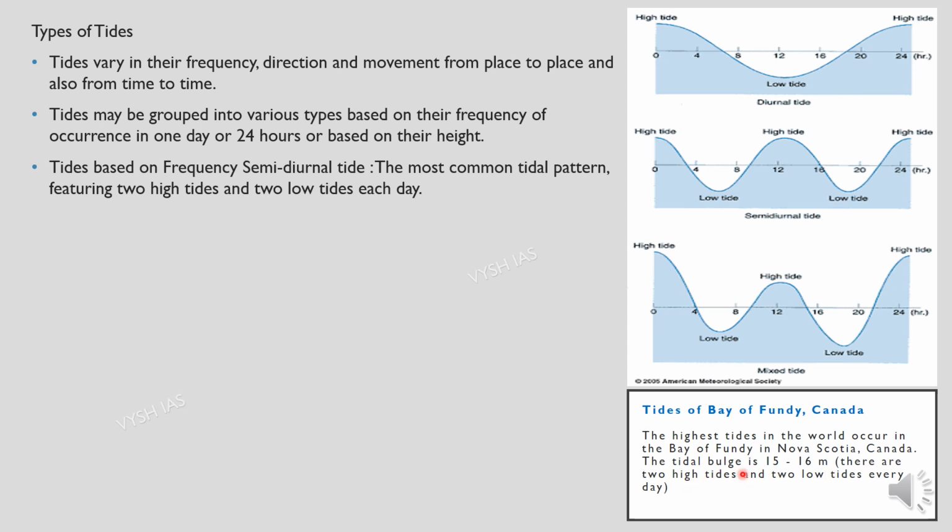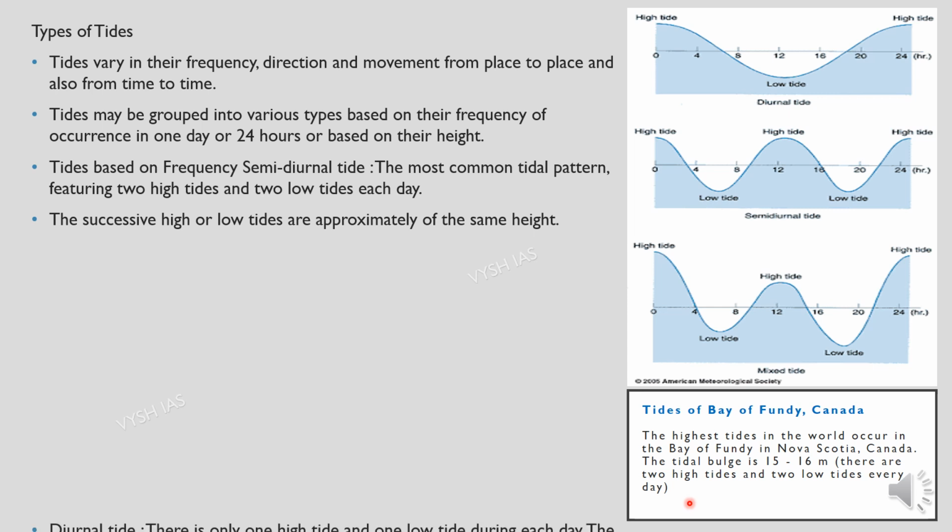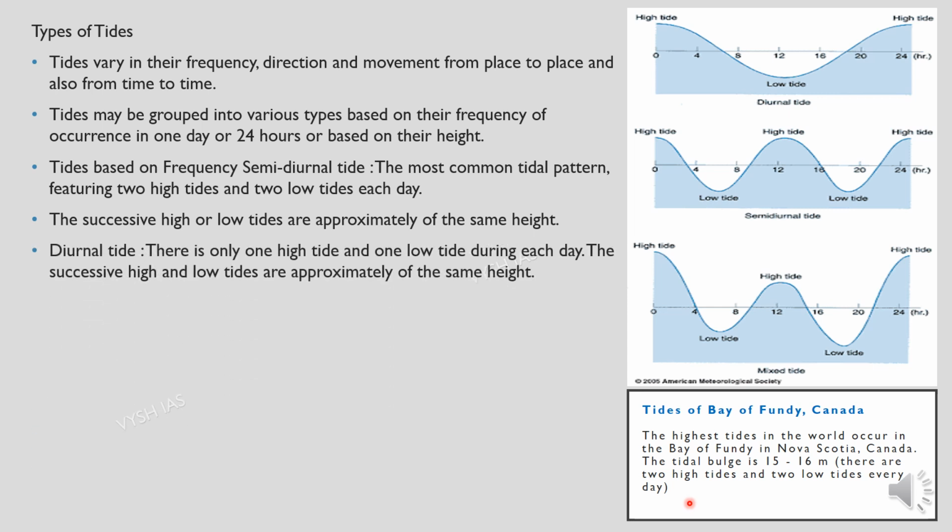This happens over here in the tides of the Bay of Fundy, which is in Canada. As you can read over here, the tidal bulge is 15 to 16 meters. There are two high tides and two low tides every day. The successive high or low tides are approximately of the same height. Then we have the diurnal tide. There is only one high tide and one low tide during each day, and the successive high and low tides are approximately of the same height. So over here they are two, over here there is only a single.